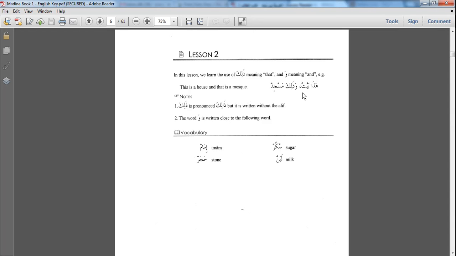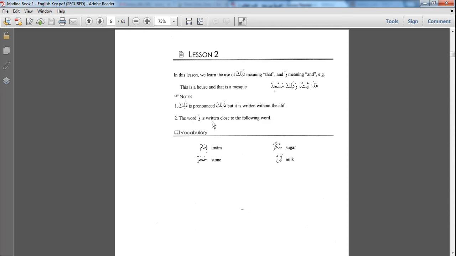هذا بيت وذلك مسجد. This is a house and that is a masjid. Note, dhalika is pronounced dhalika but is written without the alif. So just like hada, you didn't get the physical alif. Similarly, in dhalika, it's written like this, but it is pronounced like this, dhalika.